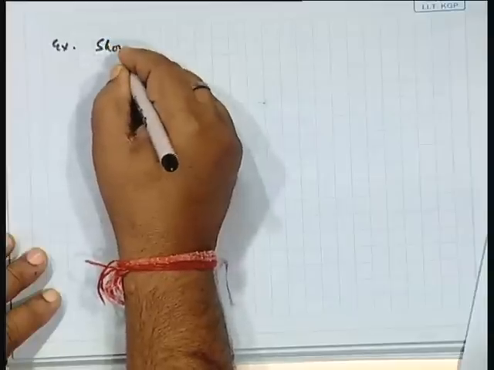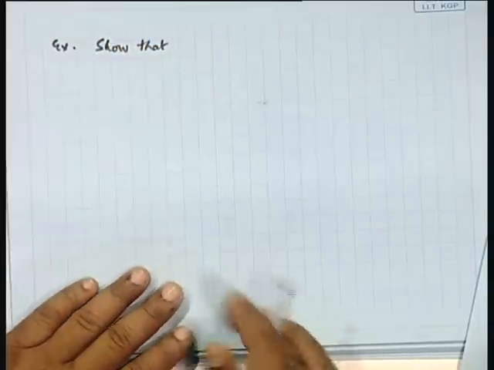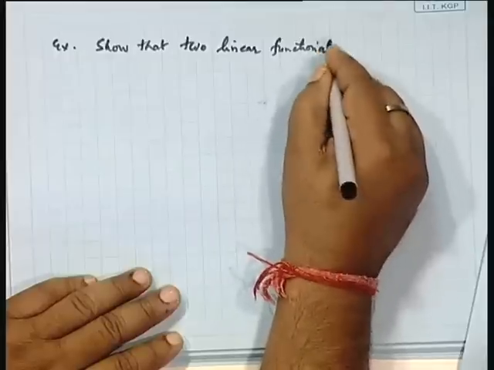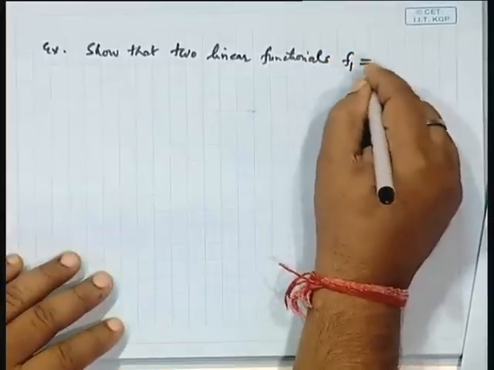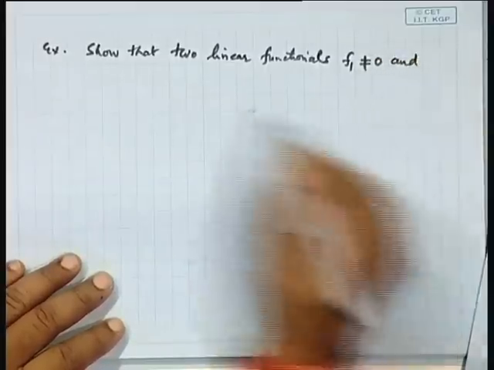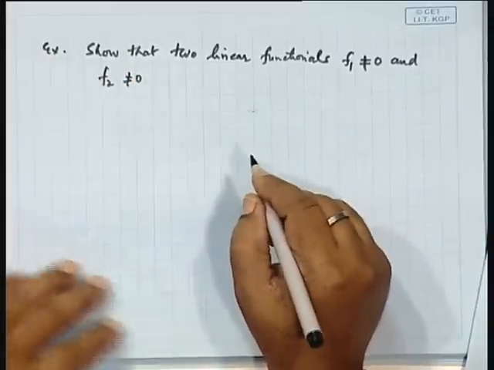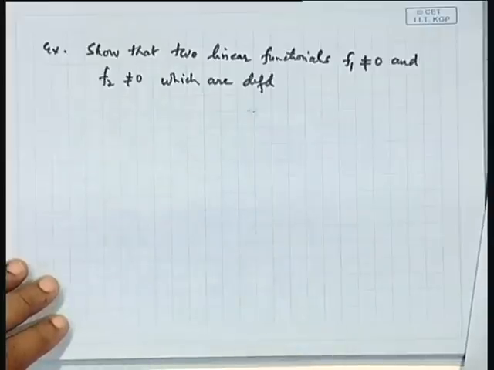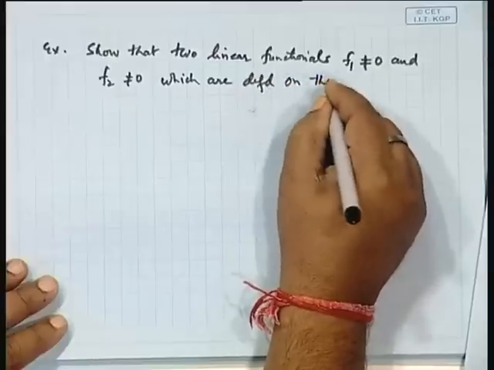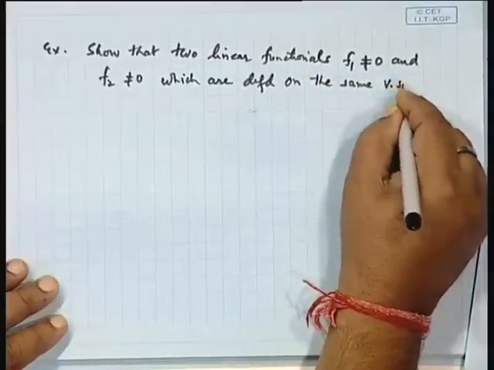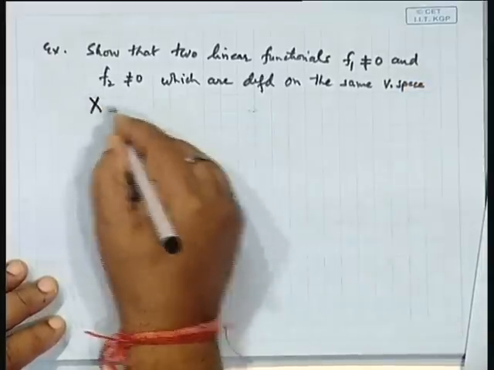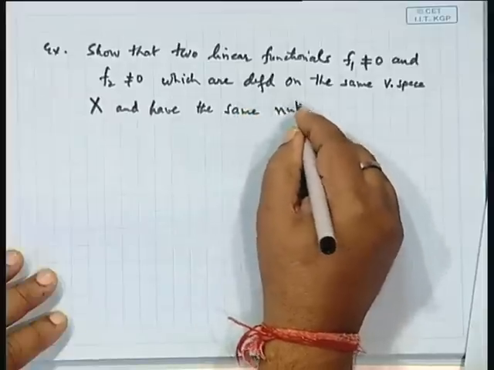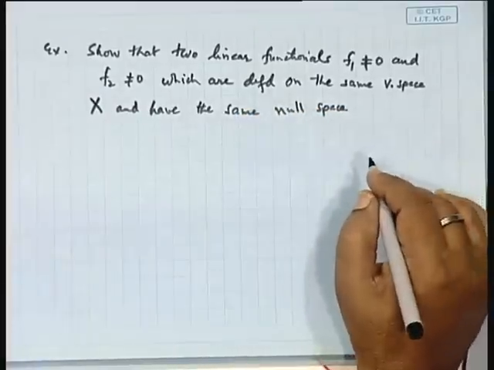Two linear functionals, f1 which is not equal to 0 and f2 which is also not equal to 0, the non-zero linear functionals, which are defined on the same vector space X and have the same null space, are proportional.